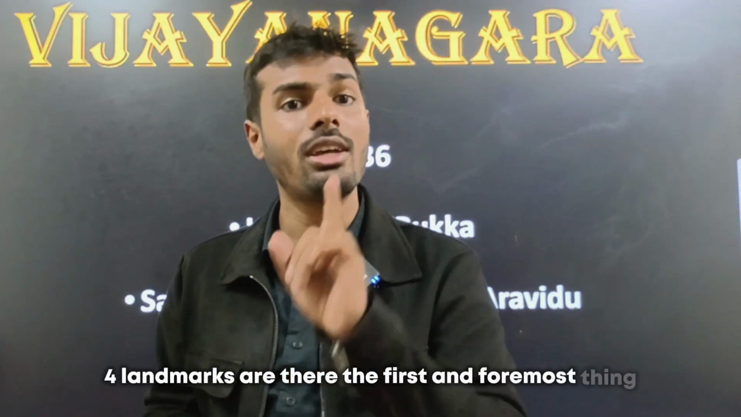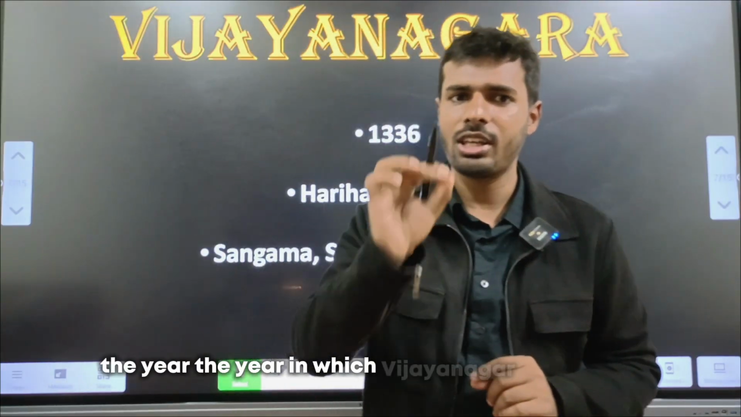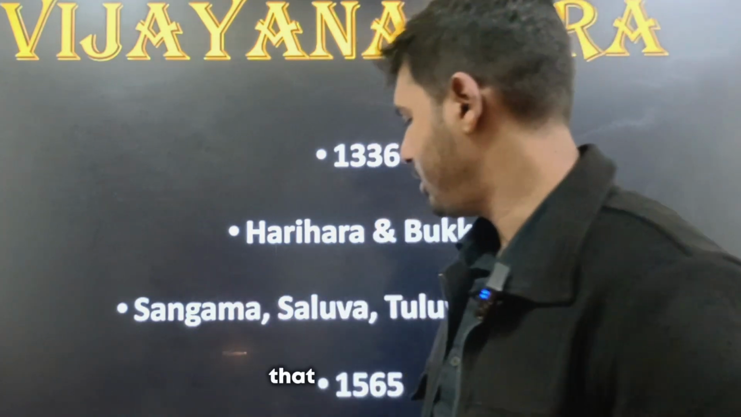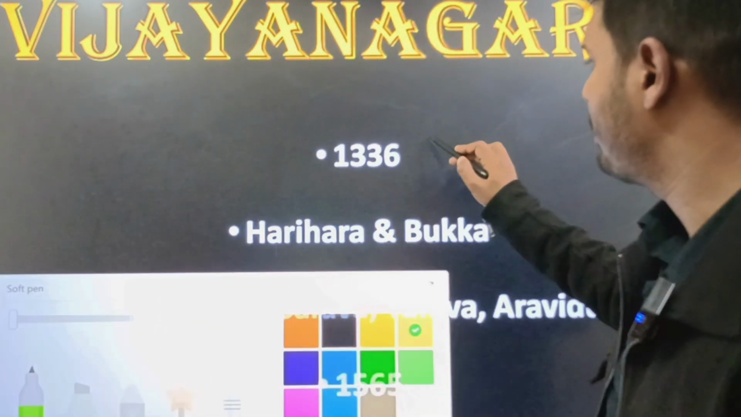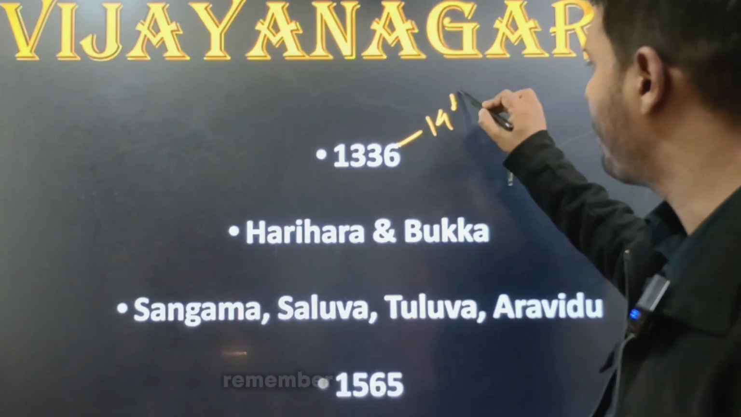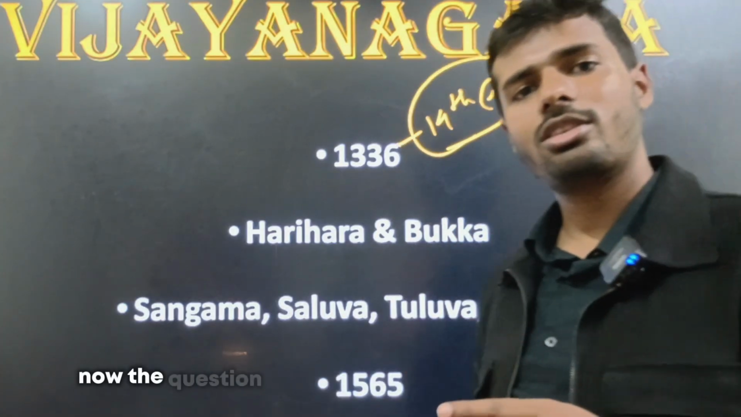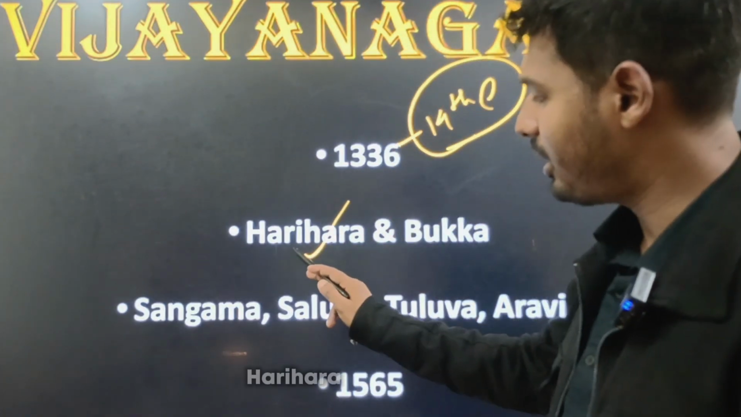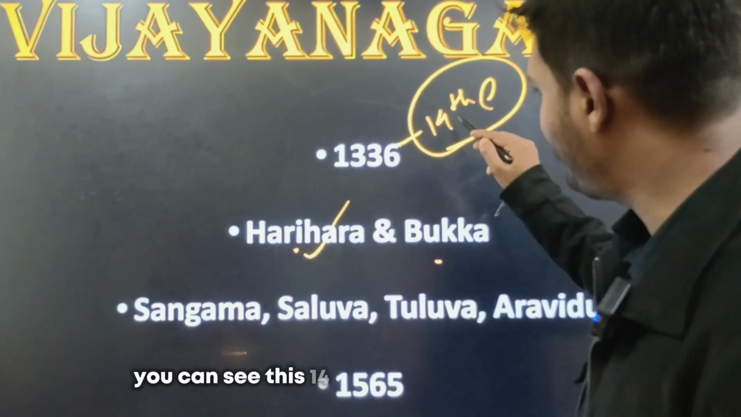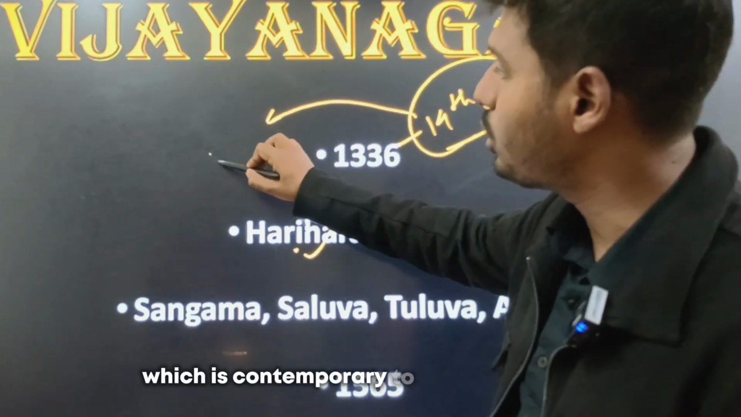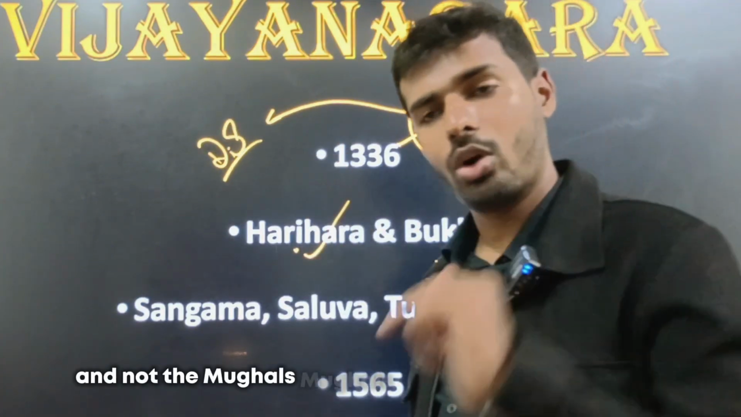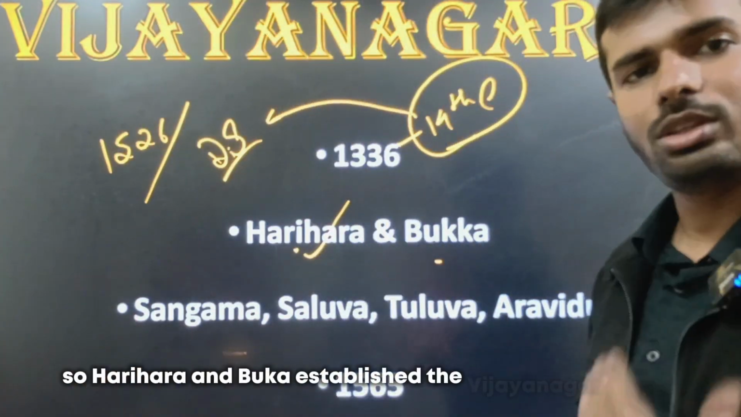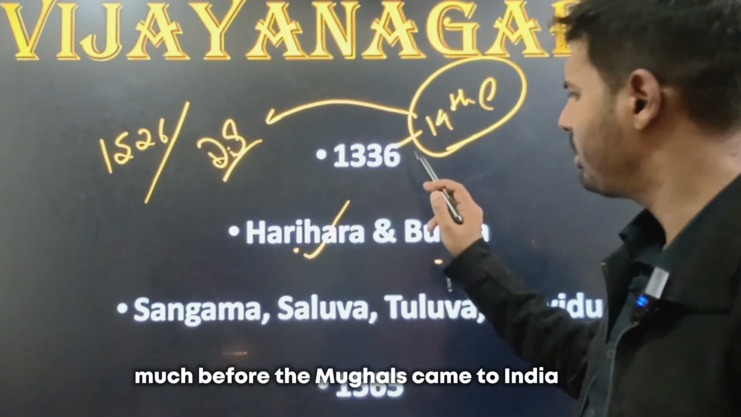The first and foremost thing, the year. The year in which Vijayanagara Empire got established is 1336. That is 14th century. If you can't remember the exact year, remember it as 14th century. Now the question, who founded this empire in 14th century? Two people are credited for it, Harihara and Bukka. Now you can see this, 14th century is the time period which is contemporary to the Delhi Sultans and not the Mughals. Mughals come to India only in 1526. So Harihara and Bukka established the Vijayanagara Empire much before the Mughals came to India, 1336.